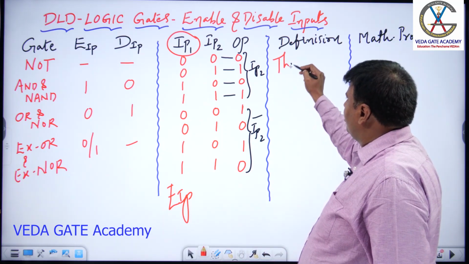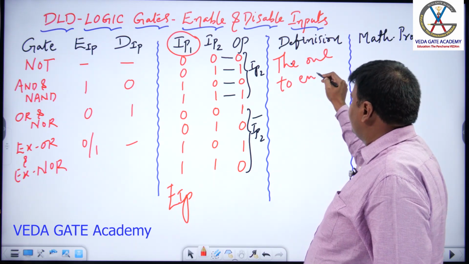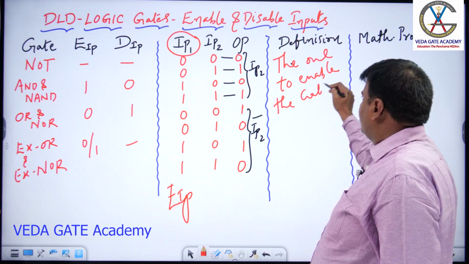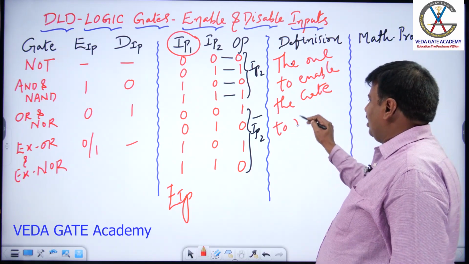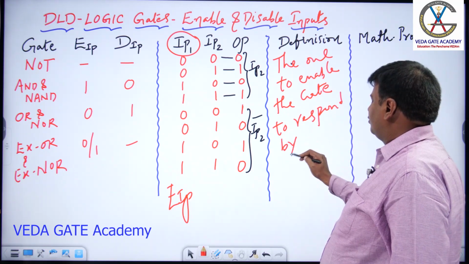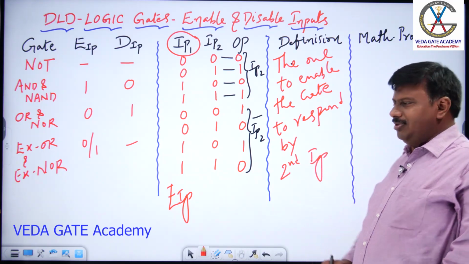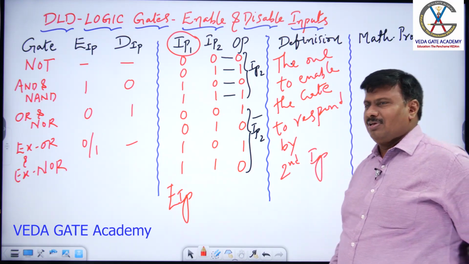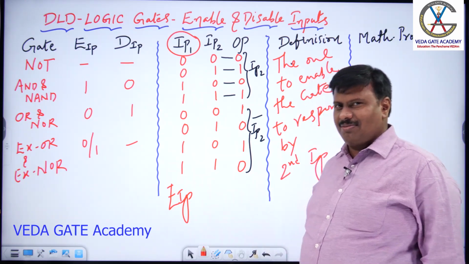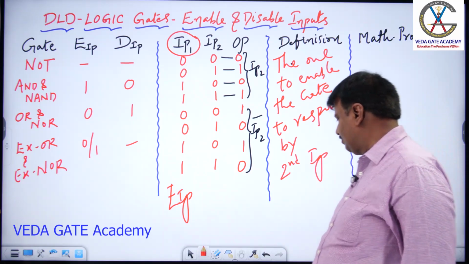The one to enable the gate to respond by the second input. I repeat, the one to enable the gate to respond by the second input. Similar definition, shall we observe in mathematical equation, the mathematical way of representation?